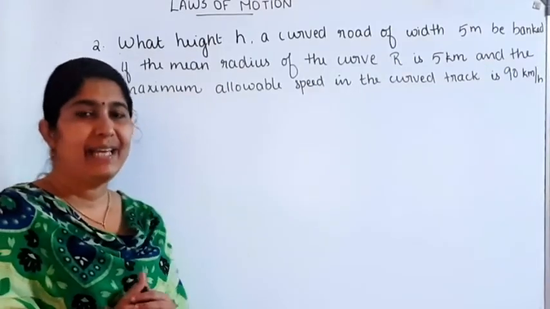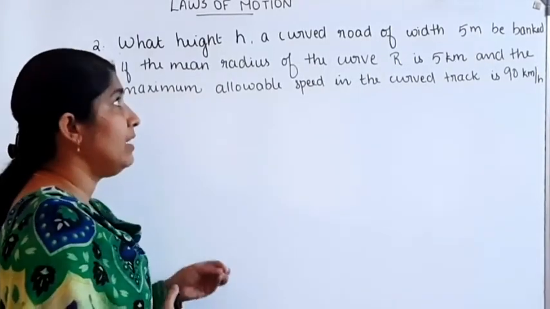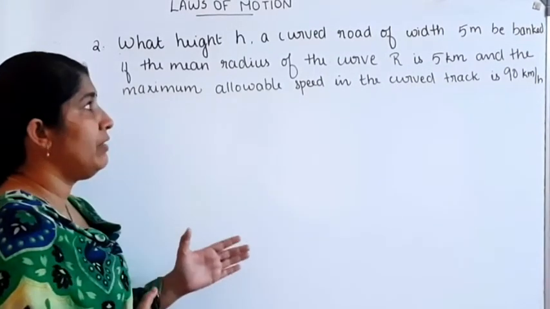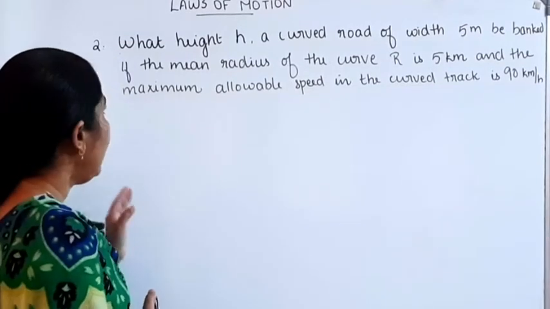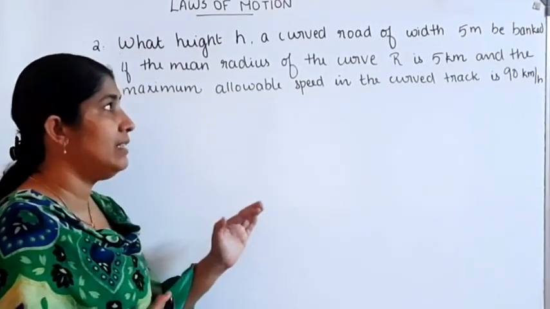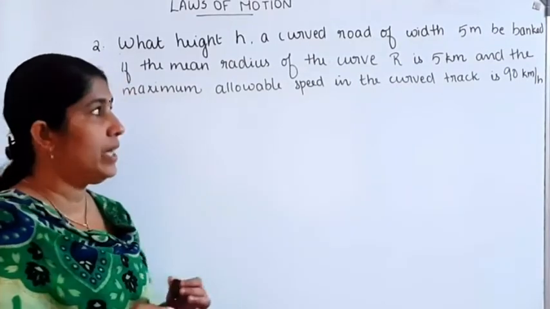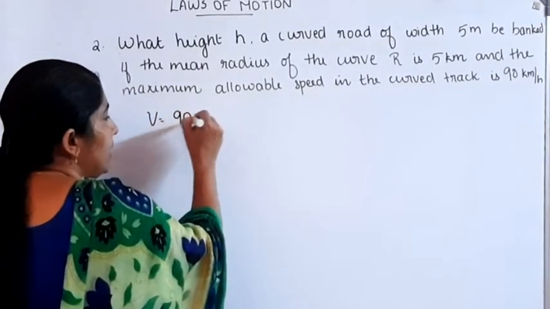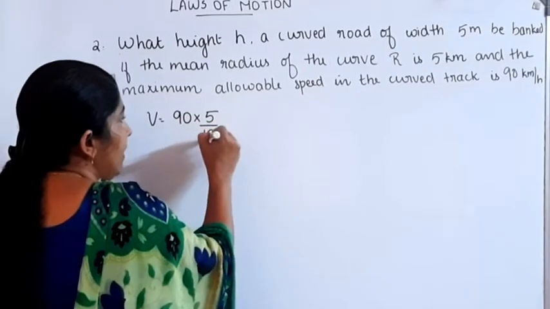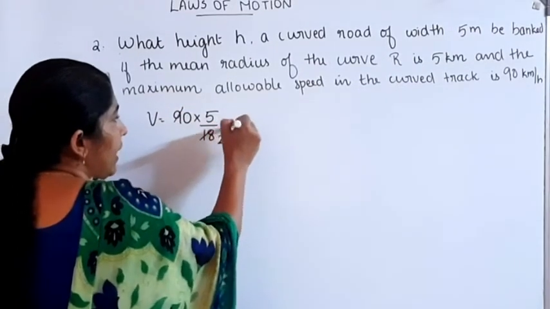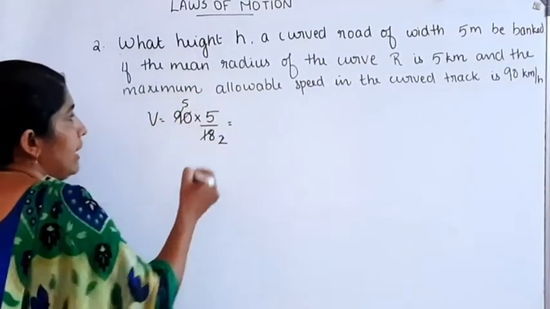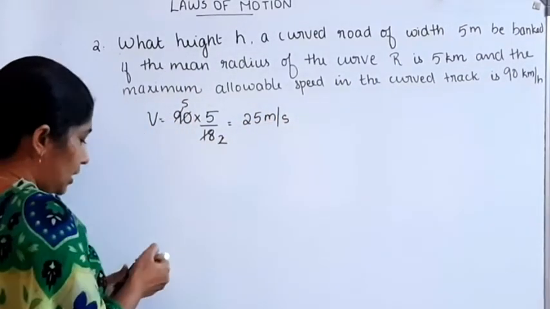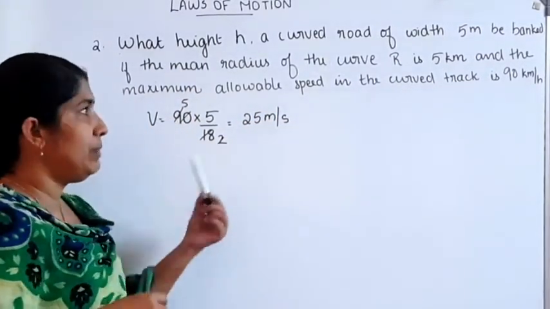A second question. At what height h should a curved road of width 5 meter be banked if the mean radius of curvature R is 5 km and the maximum allowable speed in the curved track is 90 km per hour? Speed v is equal to 90 km per hour, that is 90 into 5 by 18. 2 cancels to 10, 5. That's equal to 25 meter per second. The speed of the vehicle in the curved track is 25 meter per second.